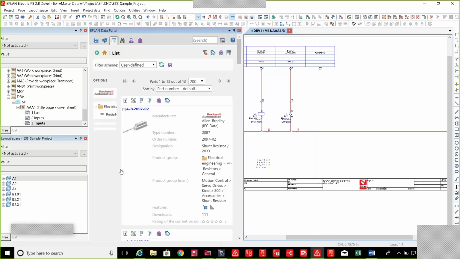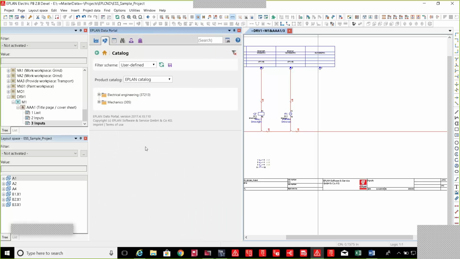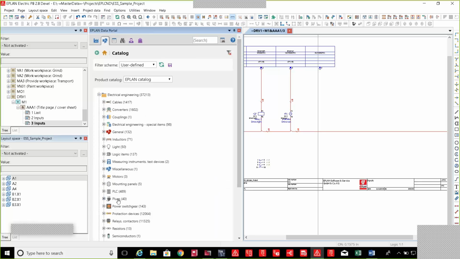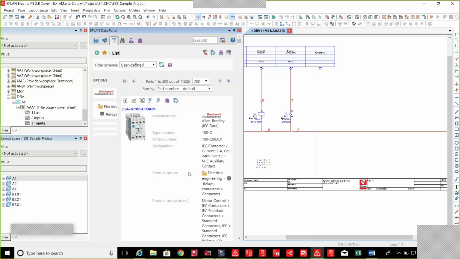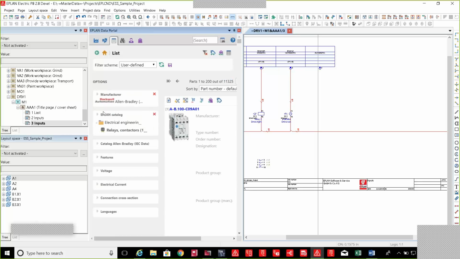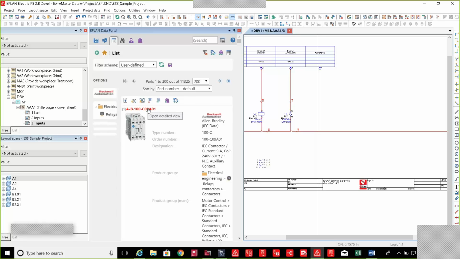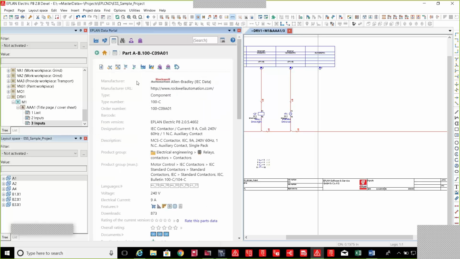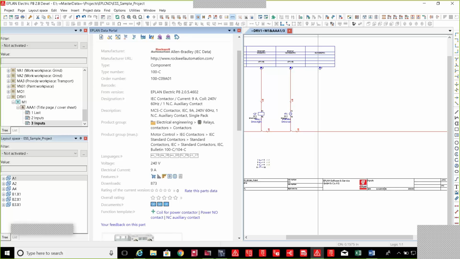So I can go here. Oops, that was a resistor. What I want to do is grab a relay. So here, grab a relay function, and as you can see, there's a lot of information inside the data portal associated to this particular device object that I need. If I select it here, I'll have a little bit more in-depth detail.